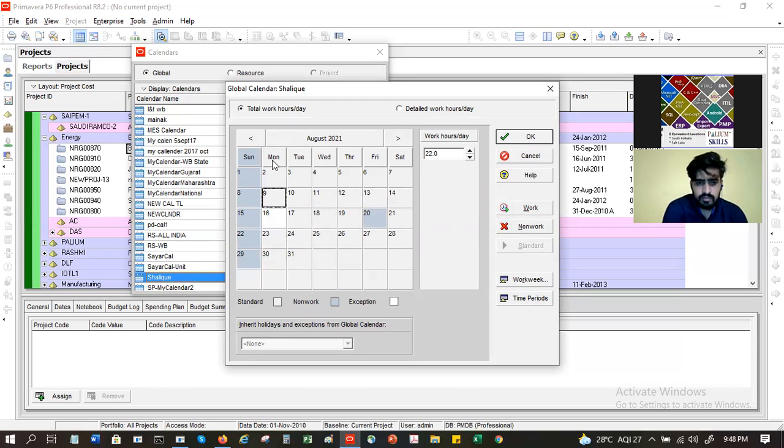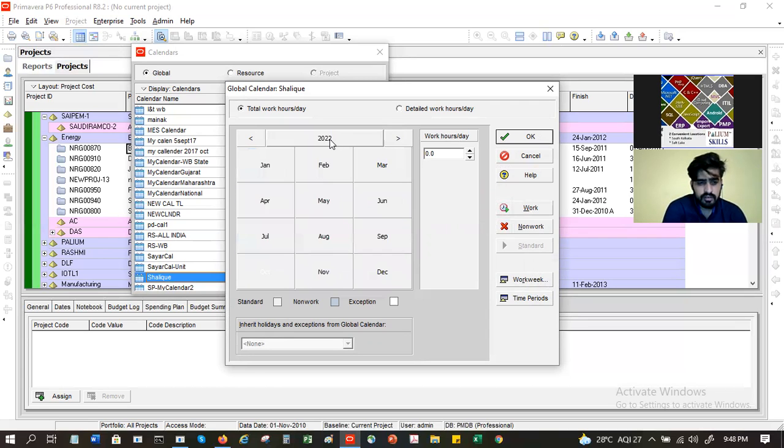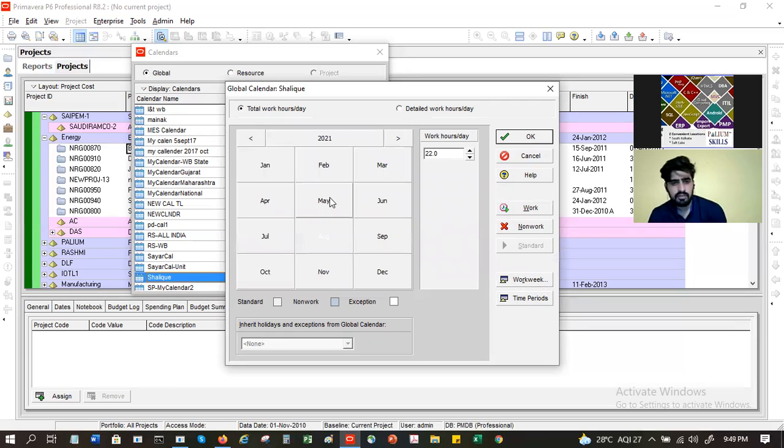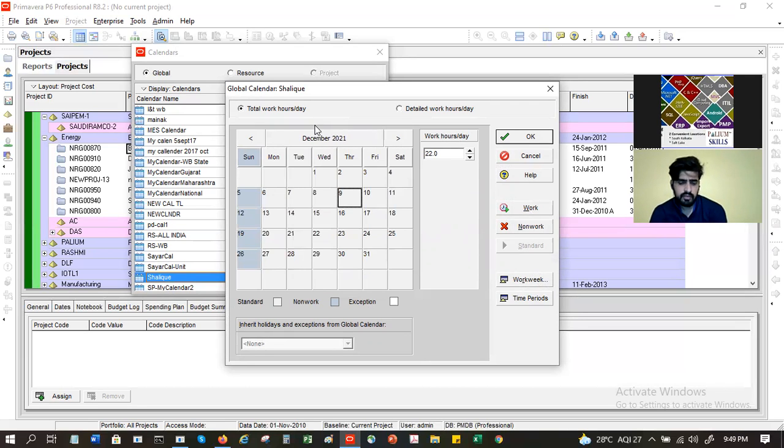So now see, this has become a working day, and it will be there for all the calendars, all the months. If I double click, I can get this 22. I can move fast, 21. I want to come to August and back. So I click on this, I get the year, I get the month, and I can pick December. Click on this, August, I'm back. Or I can use this right arrow.